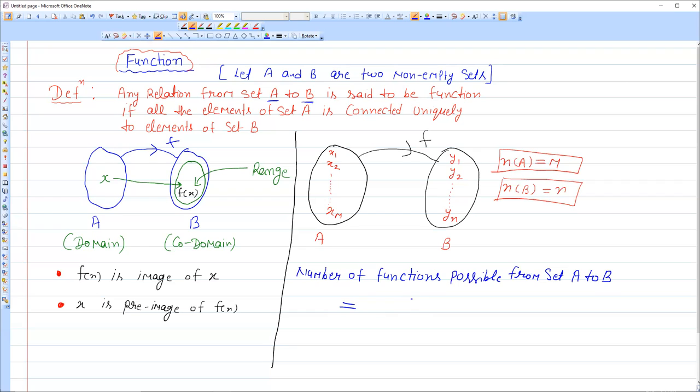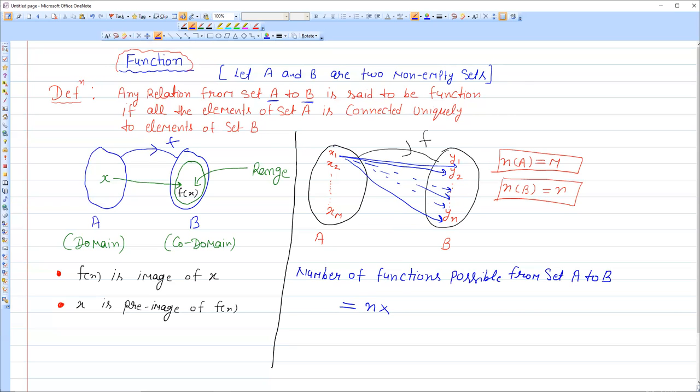equal to. Now what concept do we have to use here? See, this element x1 can be connected with any one of the elements of set B, either with y1 or y2, and so on up to yn. So x1 has n options. And all the elements are independent to connect with the elements of B, because there is no restriction.